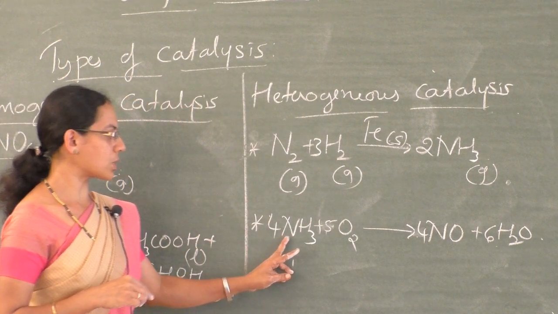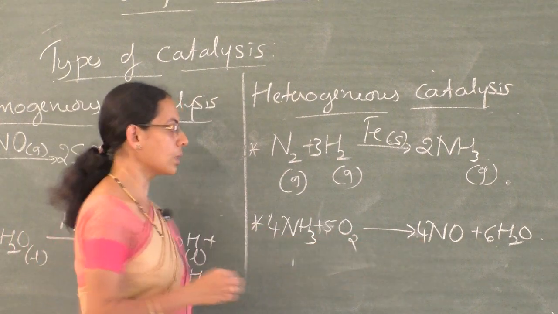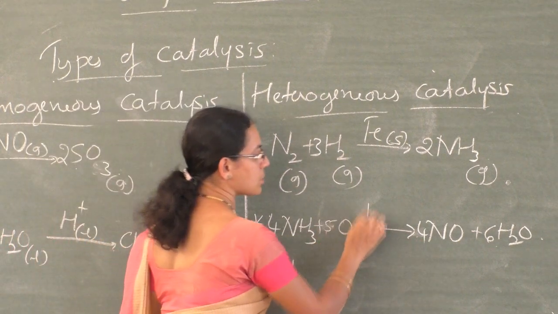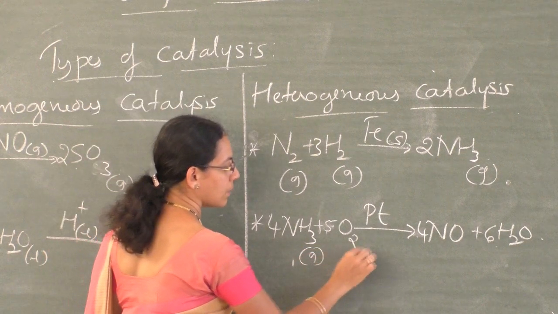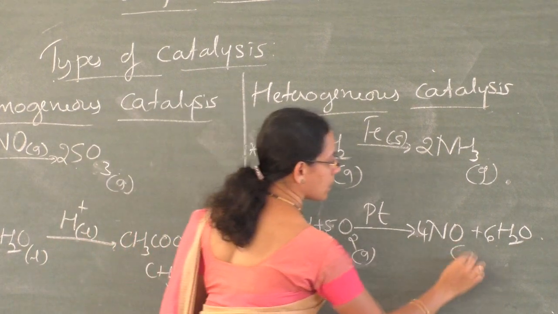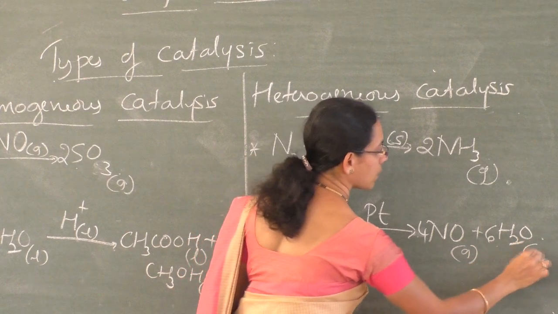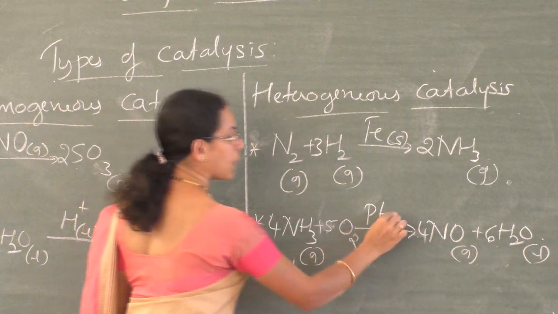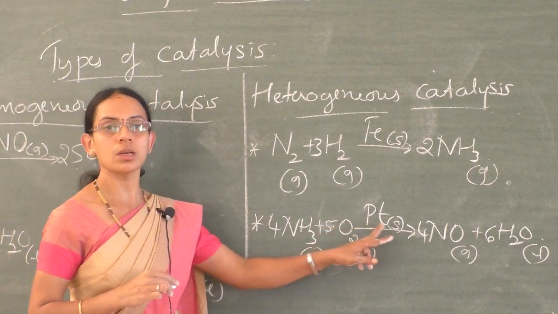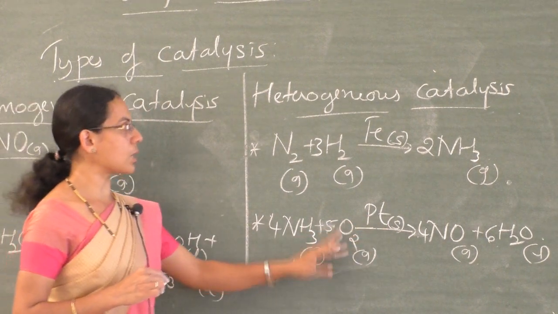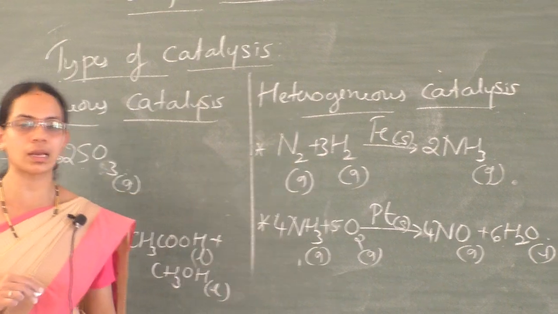This reaction is catalyzed by platinum gauze. Here ammonia, oxygen and nitric oxide are in the gaseous state and water is in the liquid state. The catalyst used is platinum gauze, which is in the solid state. So this is an example for heterogeneous catalysis.